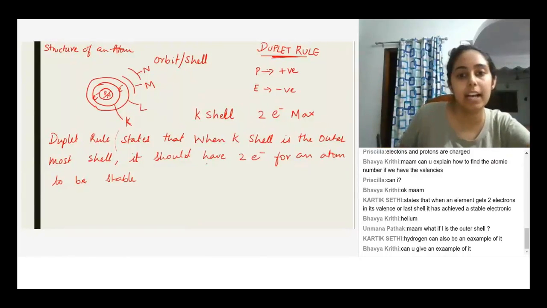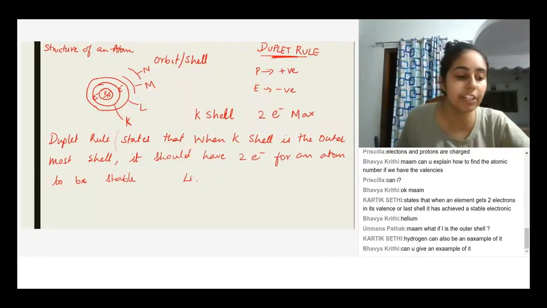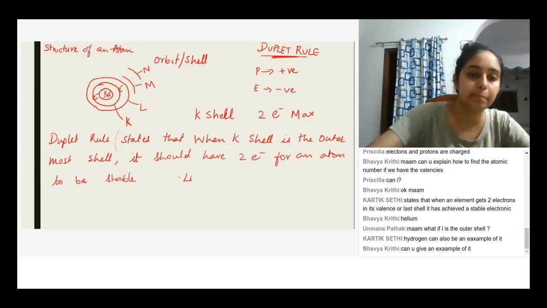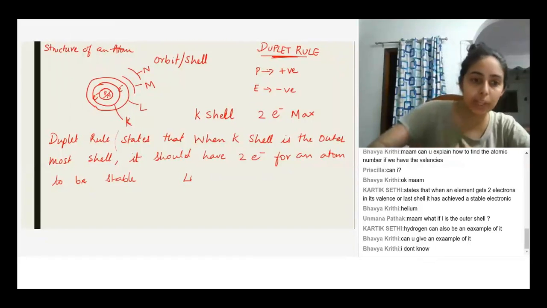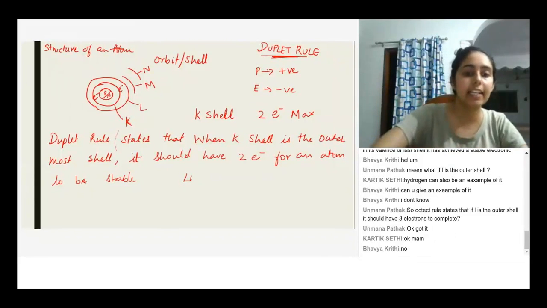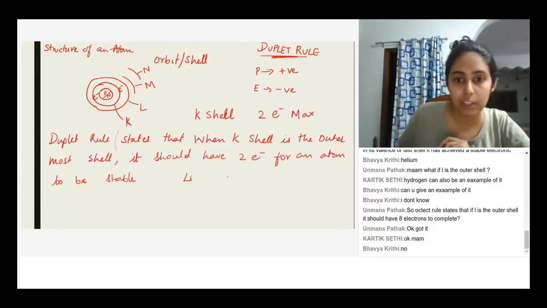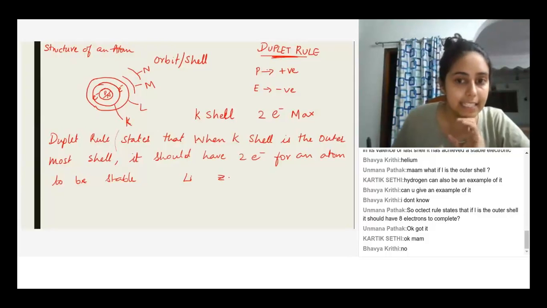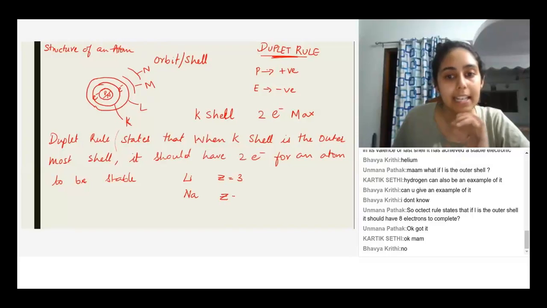Lithium. What is the atomic number? What is the electronic configuration of lithium? 2 and 1. Very good. So the atomic number of lithium is 3. The atomic number is represented by the letter Z, and for lithium it is 3. Similarly, for sodium, the atomic number is 11.